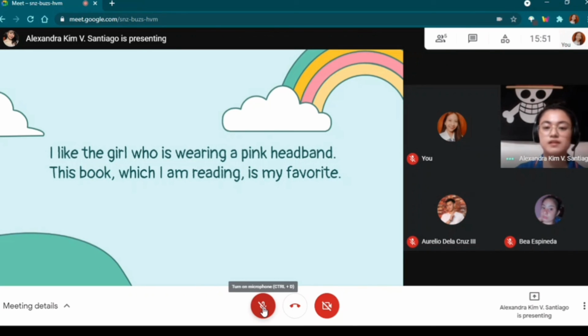Can someone please summarize it? Anyone? Okay, Miss Raimundo. Non-defining relative clauses are used to add extra information about the subject. This means that even if it is removed, the sentence will still be the same. Also, it is separated by a comma, and unlike in defining relative clauses, the pronouns cannot be replaced by the word that. Very good. So that's it for today, guys.